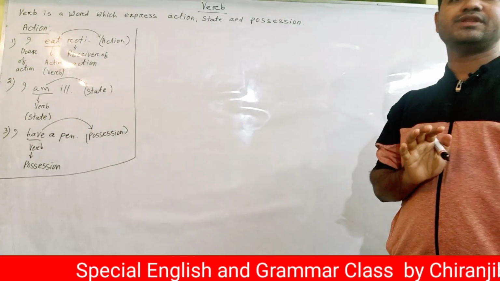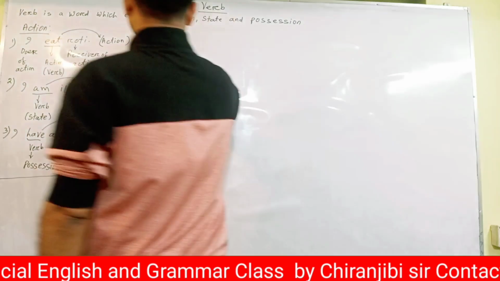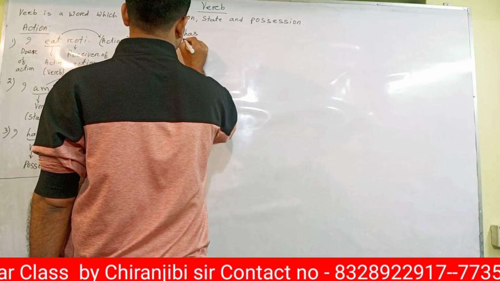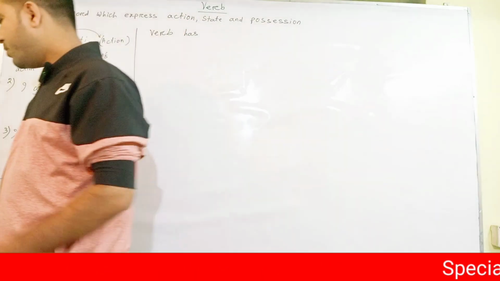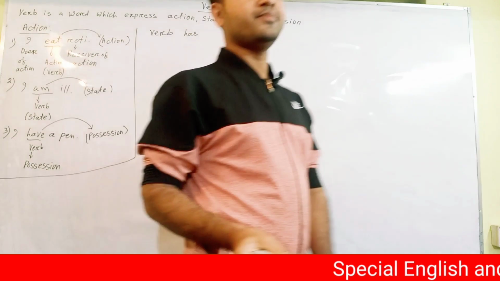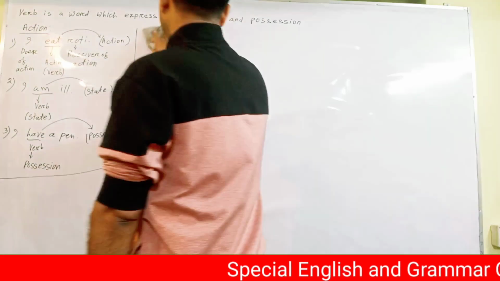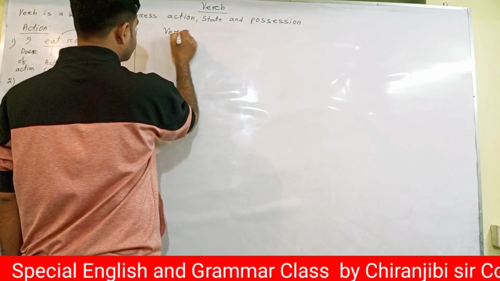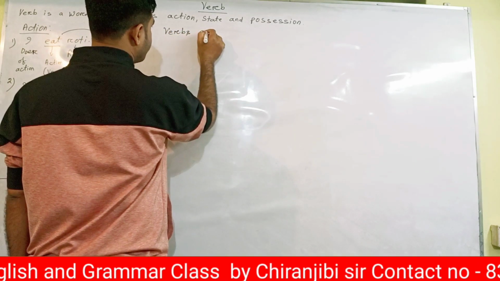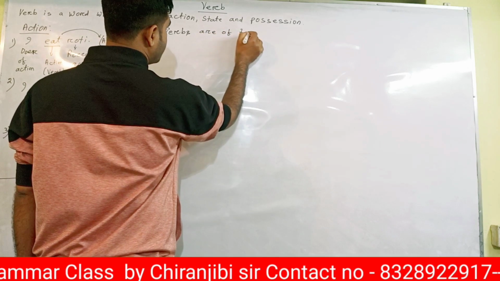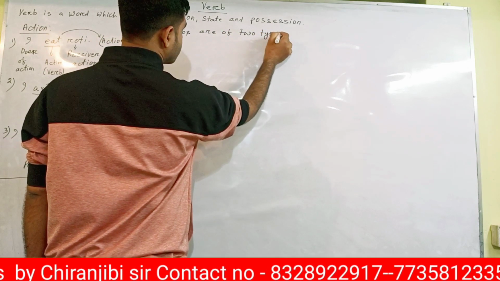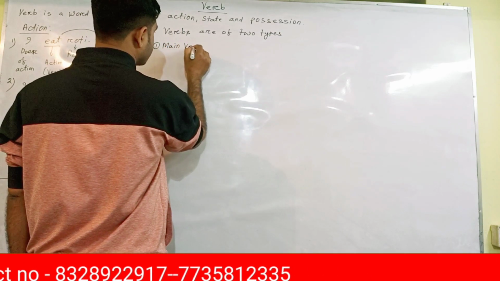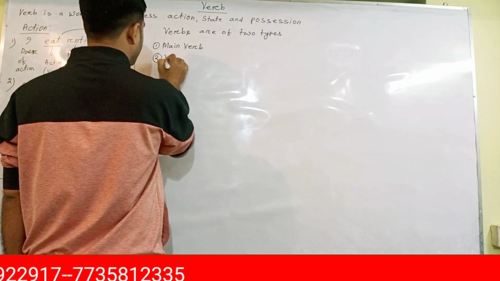Verb has five forms. First I need to tell you, normally verbs are of two types: main verb and helping verb. One is main verb, another is helping verb.